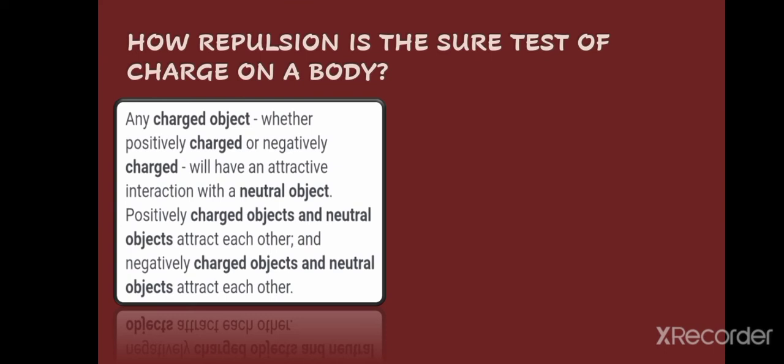It means attraction is not a sure test, because if you take two objects and you don't know whether they are positive, negative or neutral, and they get attracted, you can guess they have opposite charges, or you can also think that one is positive and the other is neutral, or one is negative and the other is neutral. So that's why attraction is not a sure test of charge on a body, because neutral objects also get attracted to any type of charge.